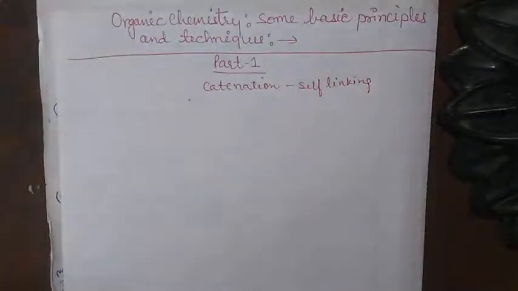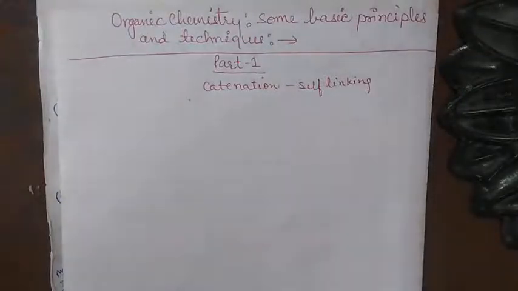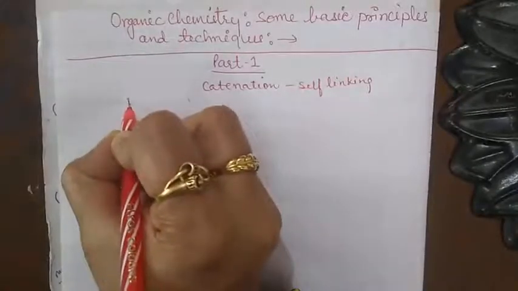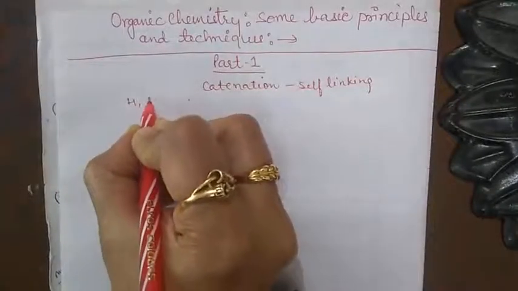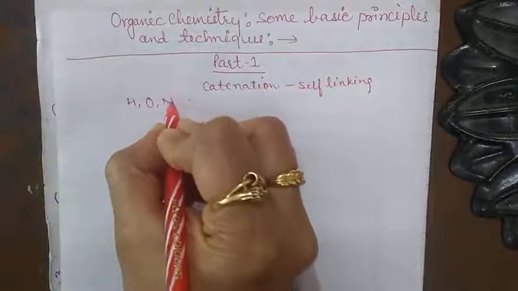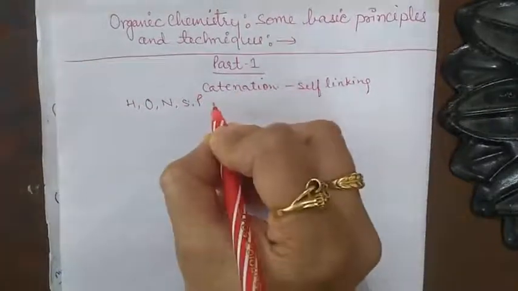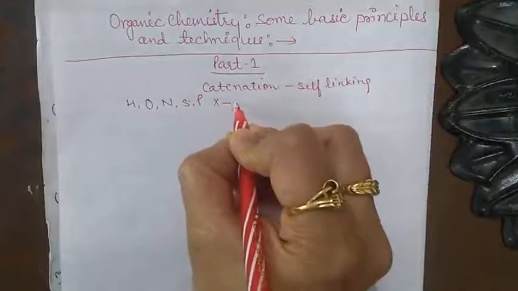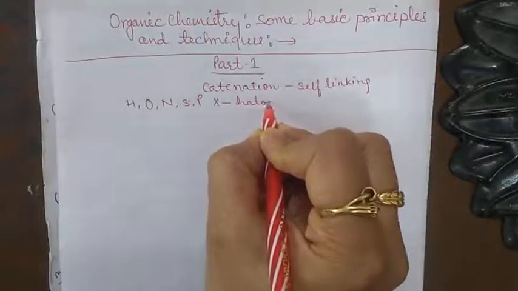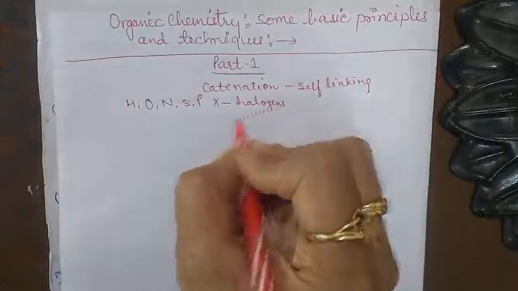Carbon is also capable of forming compounds with other atoms, and these atoms are hydrogen, oxygen, nitrogen, sulfur, phosphorus and X. This X stands for the halogens.